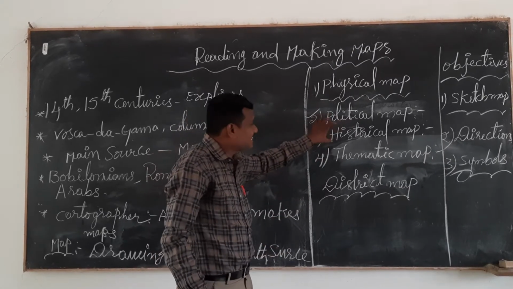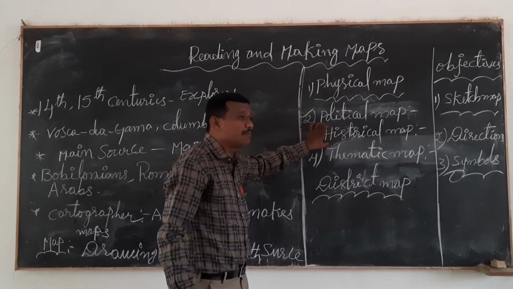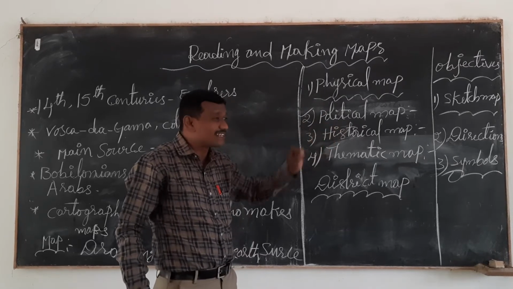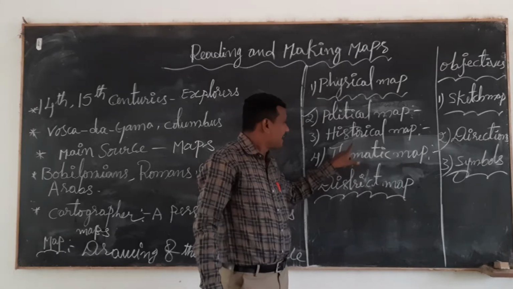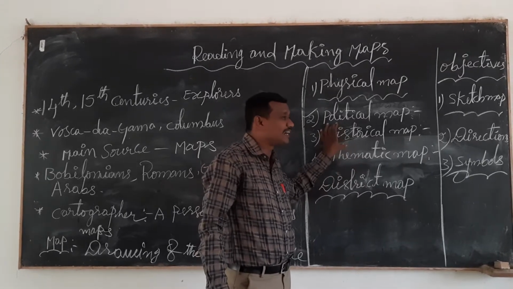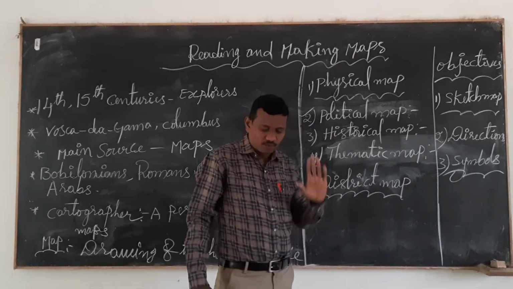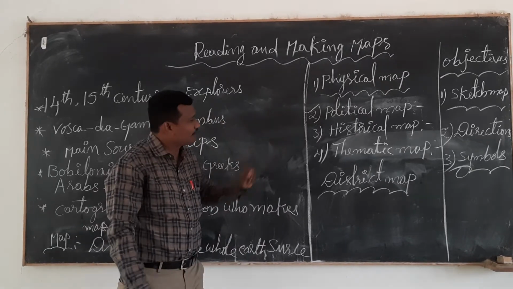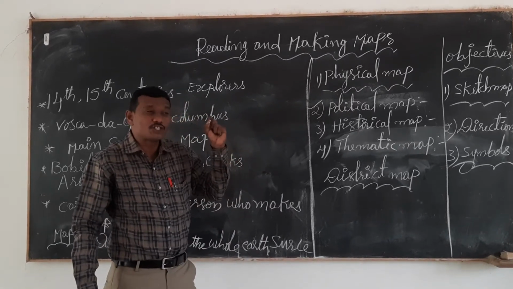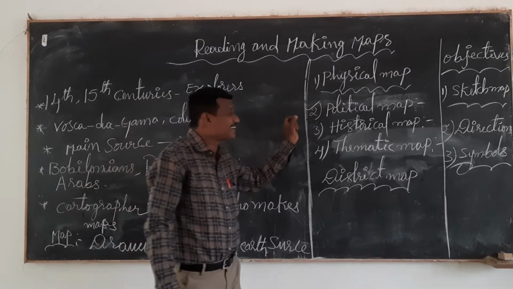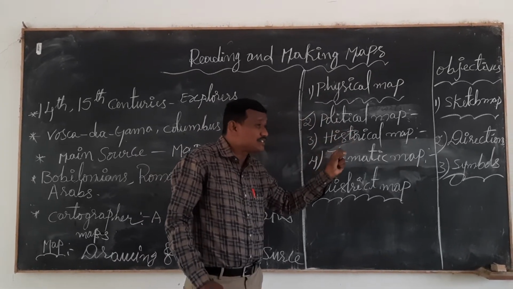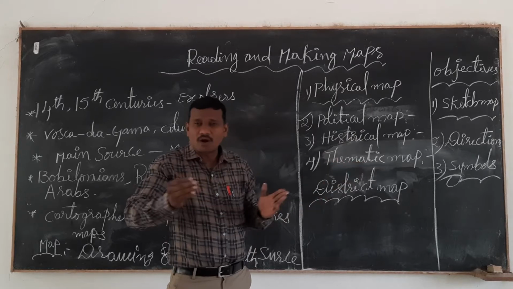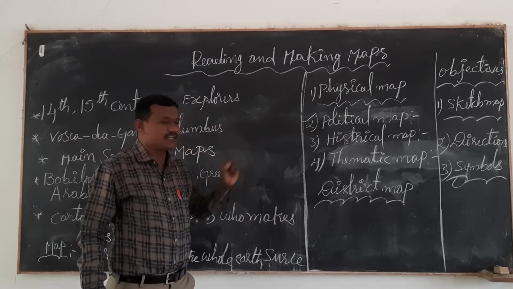So this historical map is used by people to know the culture of the present and ancient period. That is called the historical map.